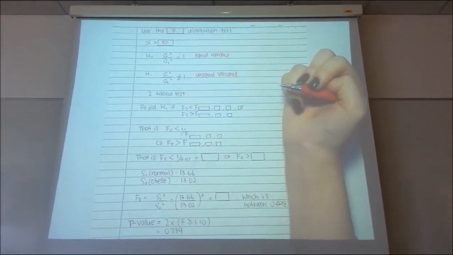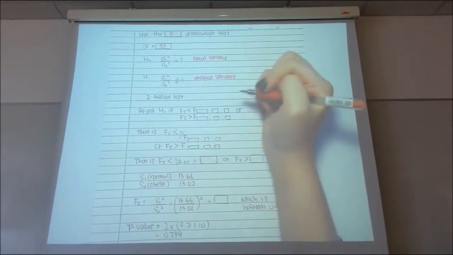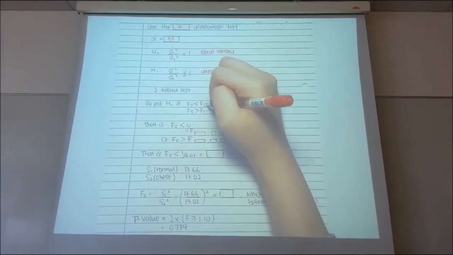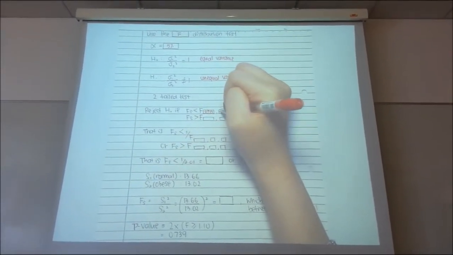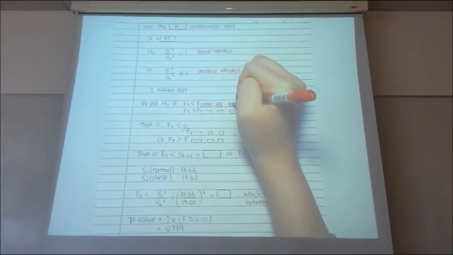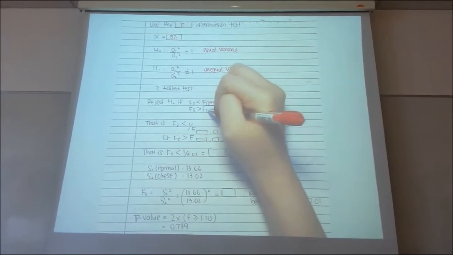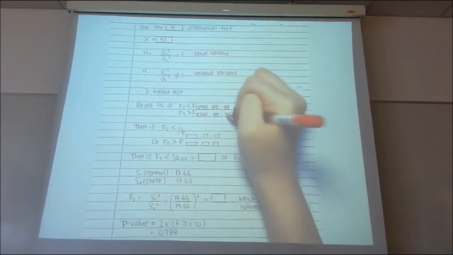Our DF is 49. So we reject H0 if the F statistic is less than F 0.975, 49, or if our F statistic is more than F 0.025, 49.